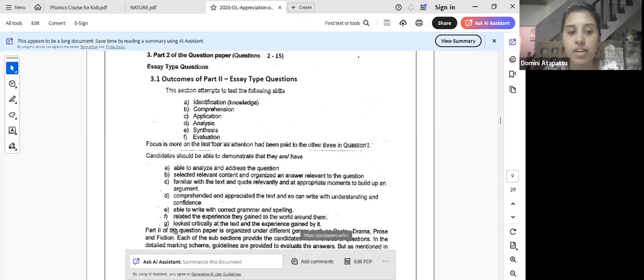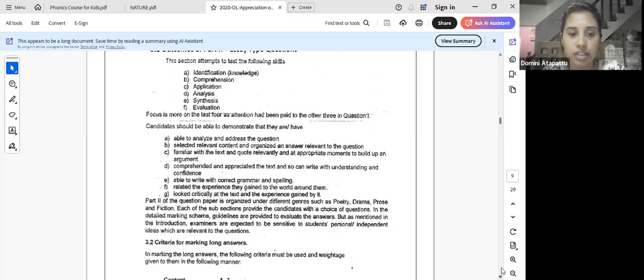Right? Okay. Then look critically at the text and the experience gained, like something like a learning outcome. Right? Okay.